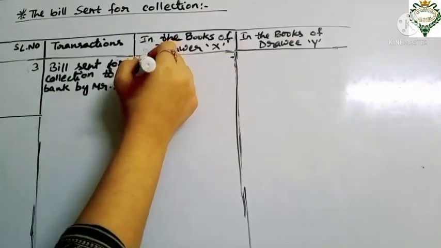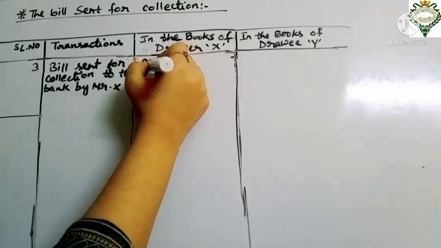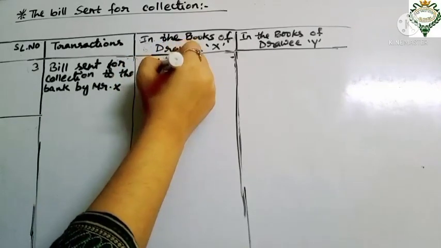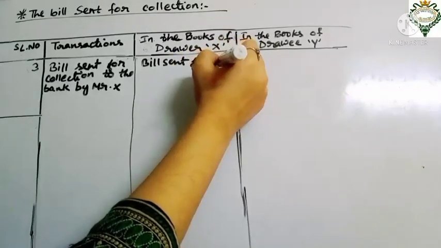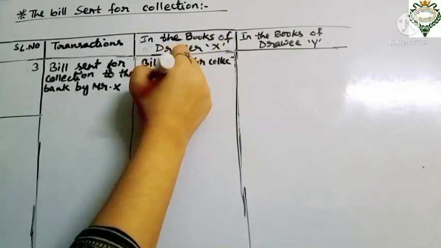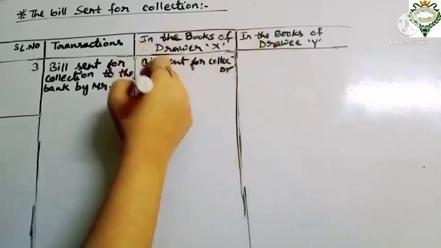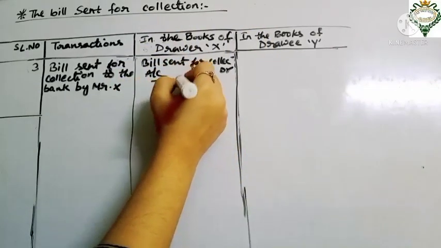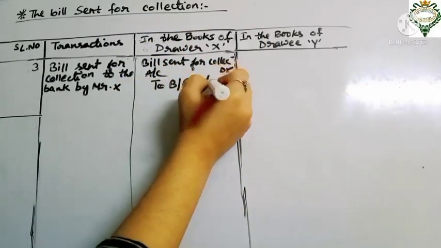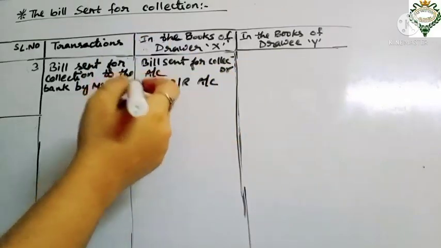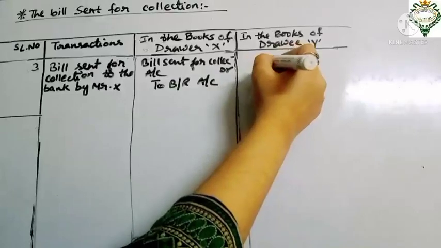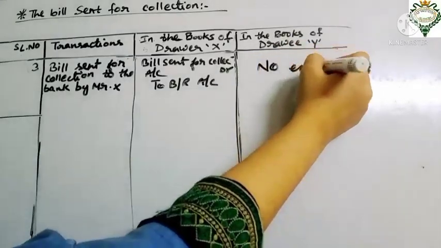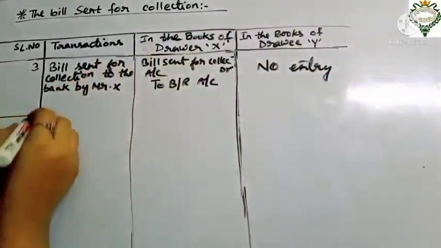So in the drawer's books we have to put the entry like this: bill sent for collection account debit to BR account. And the narration will be being BR endorsed to Mr. Z. And here we don't have to put any entry in the drawee's account.